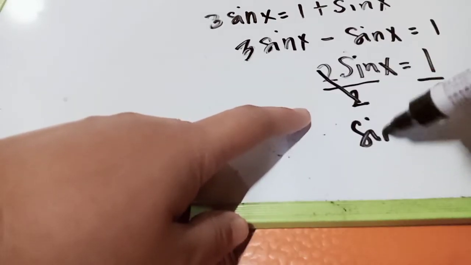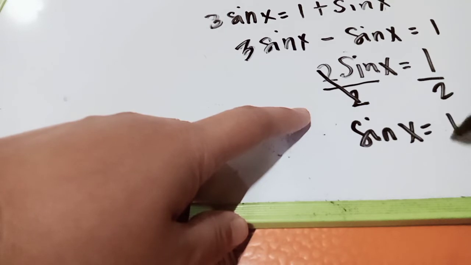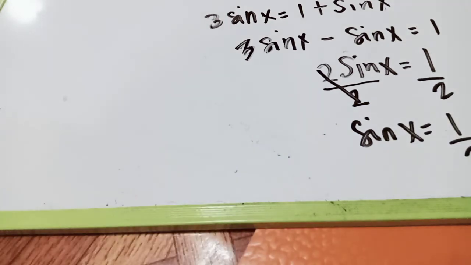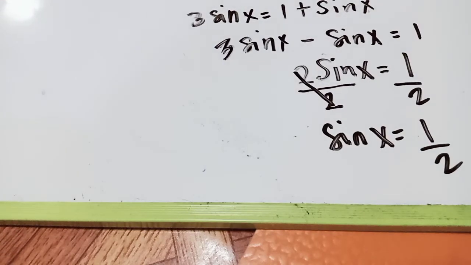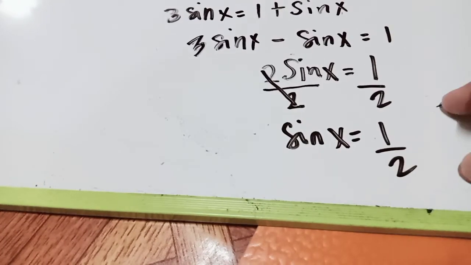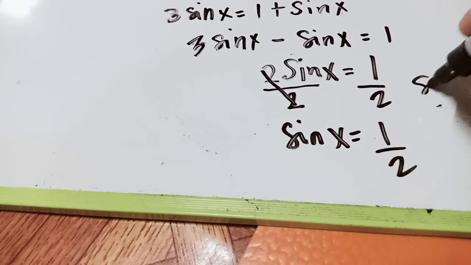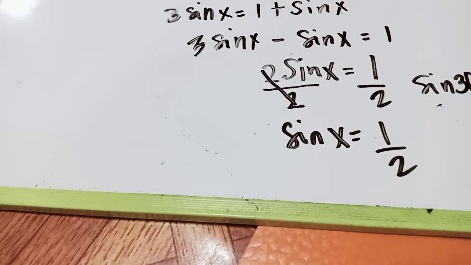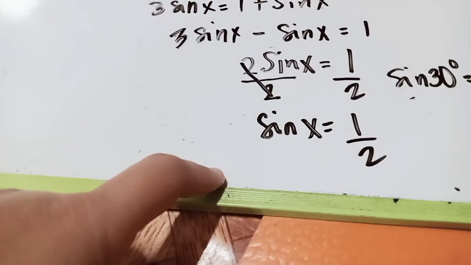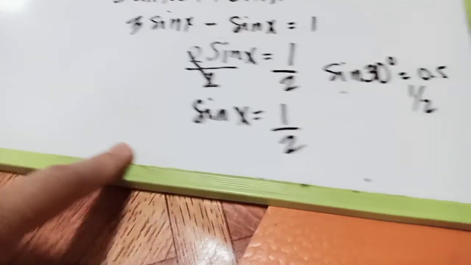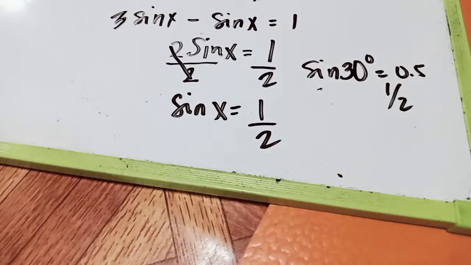The remaining will be sine x is equal to 1/2. Think of the degree that has a value of 1/2. We know that sine 30 degrees is equal to 1/2, or 0.5.